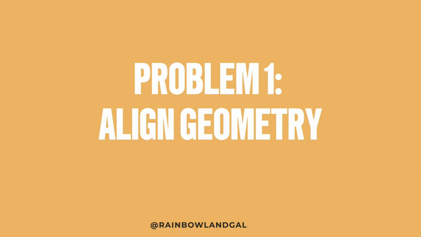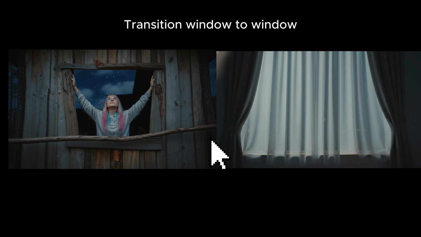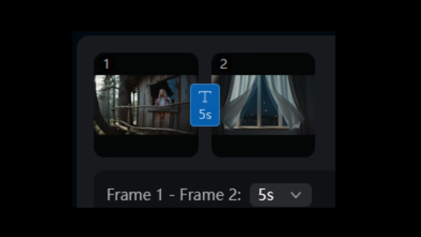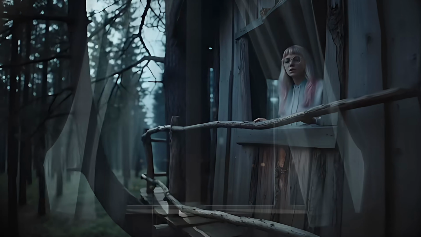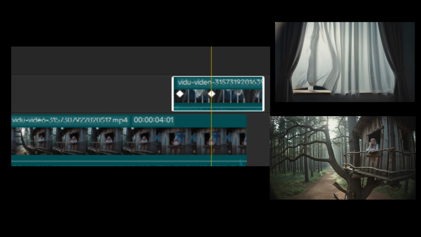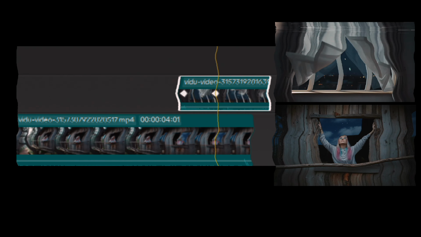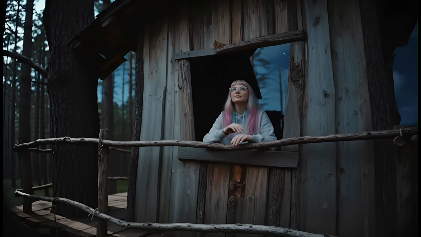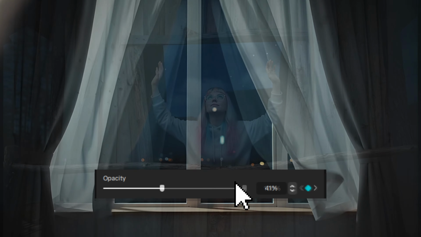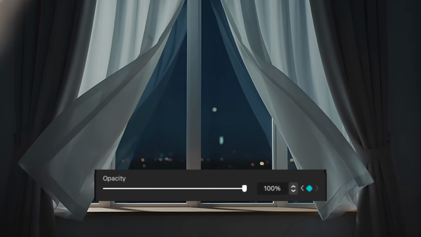Problem 1, align geometry. I wanted to zoom in with a window-to-window transition, but AI kept giving me a messy fade. Well, I fixed it by layering the window video on top of the treehouse, then I matched her hands to the curtains and hand-animated the opacity from 0 to 100.